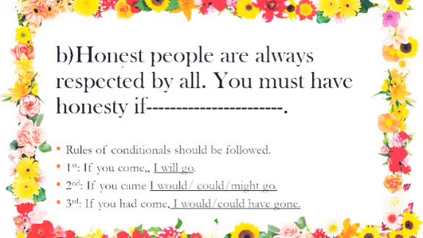So here, this sentence is actually providing us some information, and having honesty is the prerequisite if we want to get something else. So what can we get? Respect. We can get respect if we have honesty. But as we have the connector if over here, if is a kind of connector which connects two clauses, and there are certain rules when it connects two sentences.